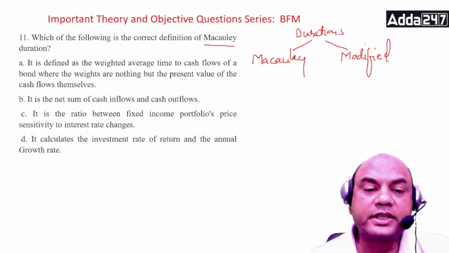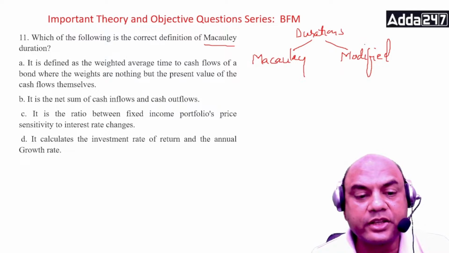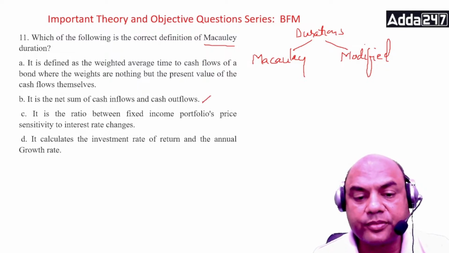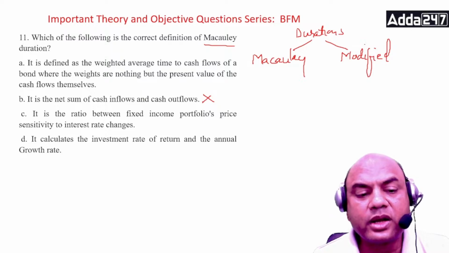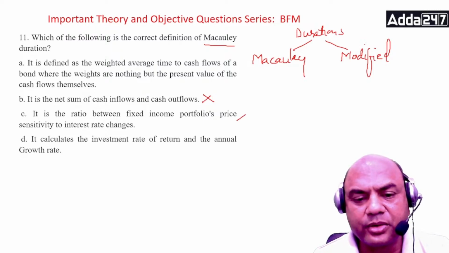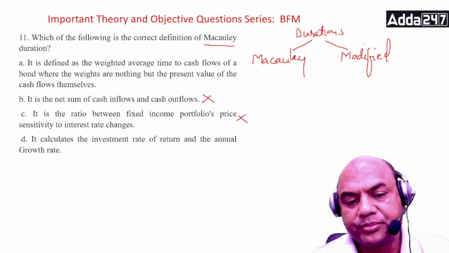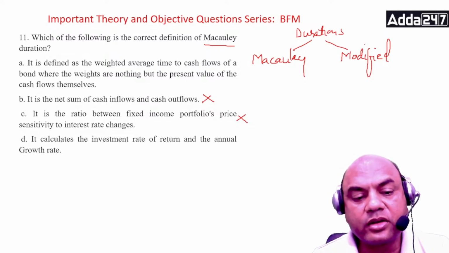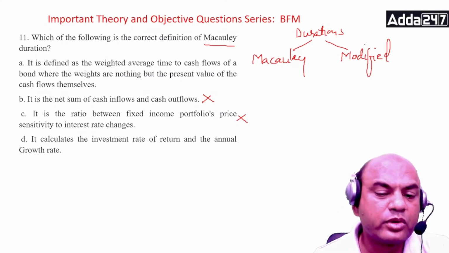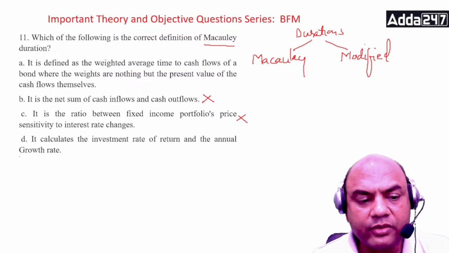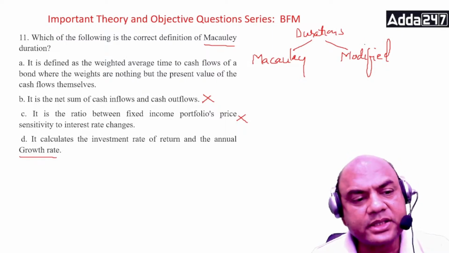Is it the net sum of cash inflows and outflows? No, that is wrong. The ratio of a fixed income portfolio's price to interest rate changes? No, this is not related to Macaulay. Investment rate of return and annual growth rate? No, it never calculates the growth rate. It is basically this weighted average.